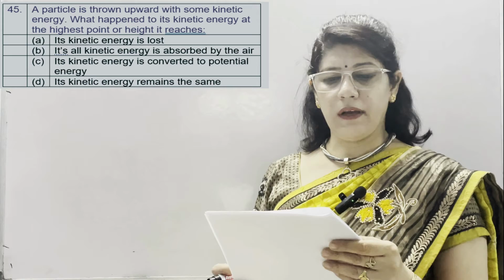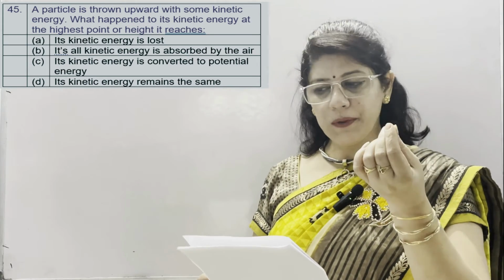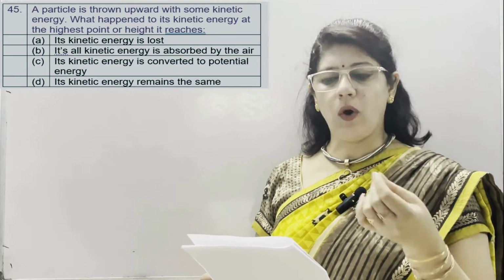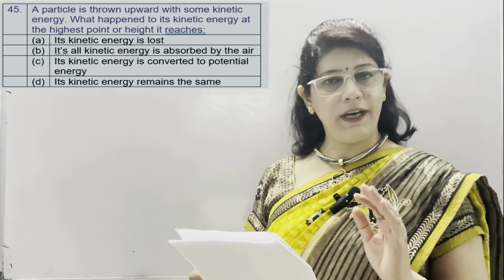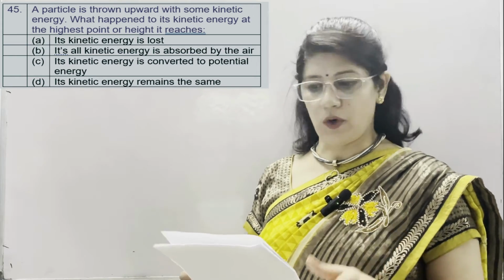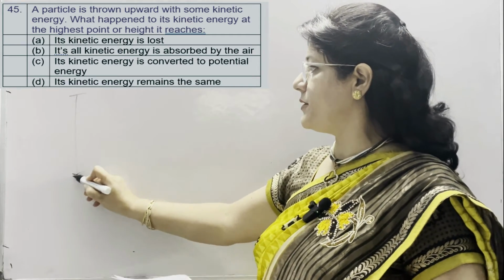In question number 45, a particle is thrown upward with some kinetic energy. What happened to its kinetic energy at the highest point or height it reaches? Here we need to apply the law of conservation of energy, that energy can neither be created nor be destroyed. It can only be converted from one form of energy to another form of energy.